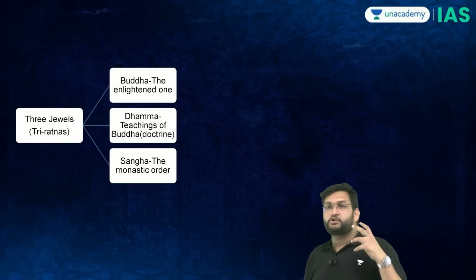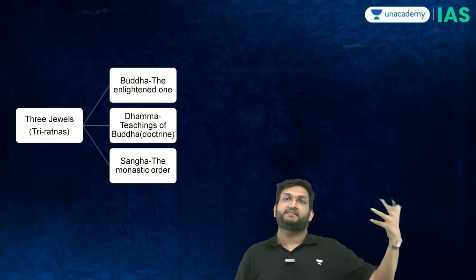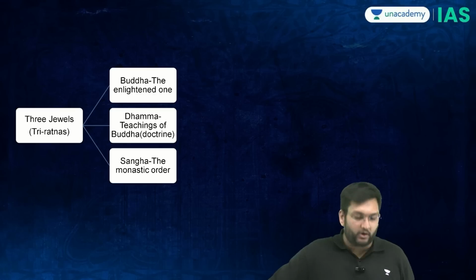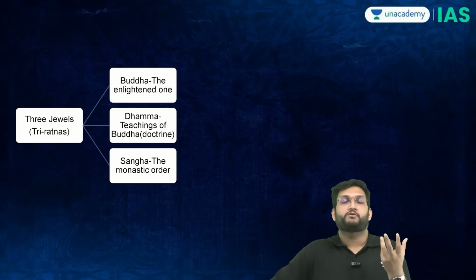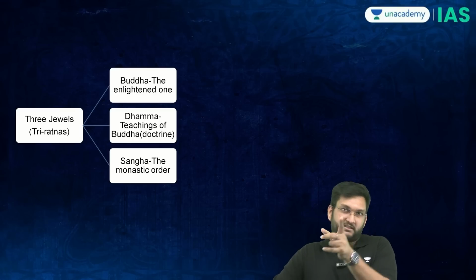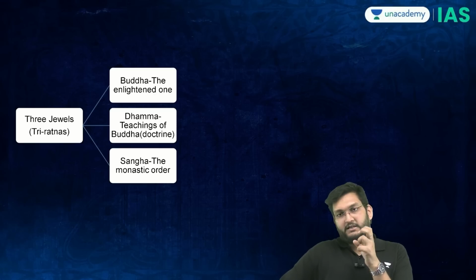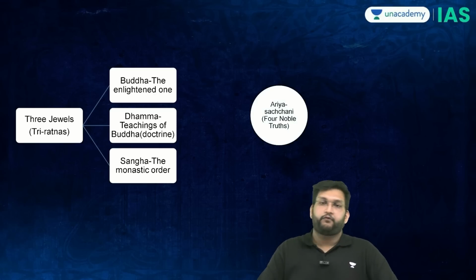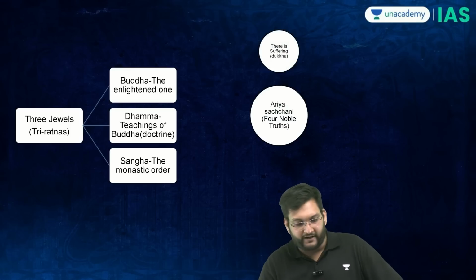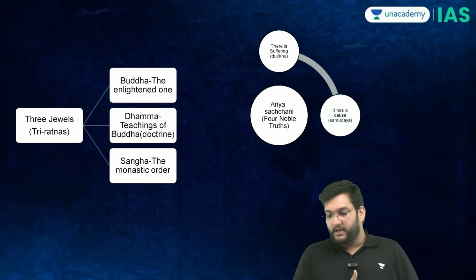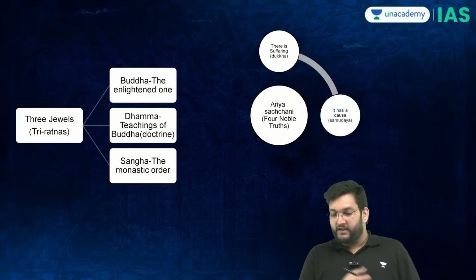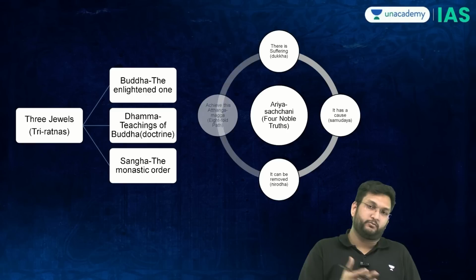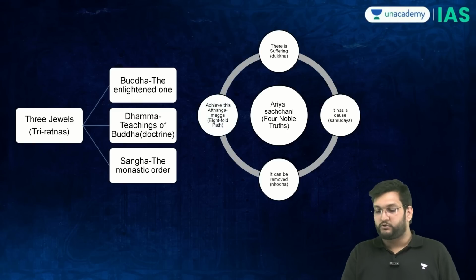The three jewels of Buddhism are Buddha, Buddha's teaching, and the monastic order which he will produce in the later stages, which is called the Sangha. Sangha is going to, after his death, go through certain councils. We will discuss that. But the idea is Sangha is going to make Buddhism an institutionalized religion. Now, the four noble truths revolve around the fact that there is dukkha, there is sorrow, and there is a cause for that sorrow. Since it has a cause, it can also be removed, and how it is removed is through the eight-fold path.